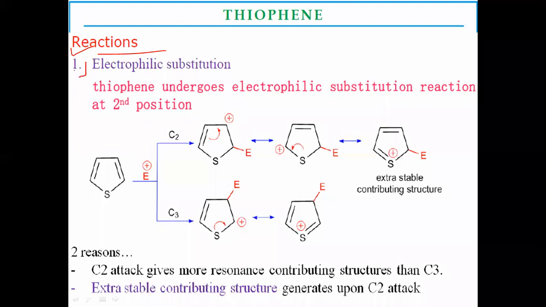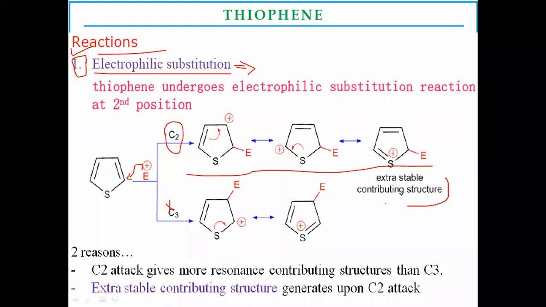The first chemical reaction, which we have already heard in pyrrole as well as furan, is electrophilic substitution. Generally, electrophilic substitution is carried out at the C2 position rather than the C3 position because when the electrophile substitutes at C2, three resonance structures are formed.